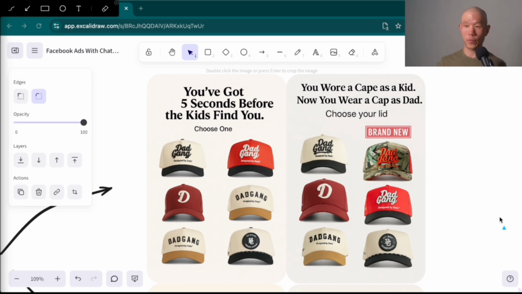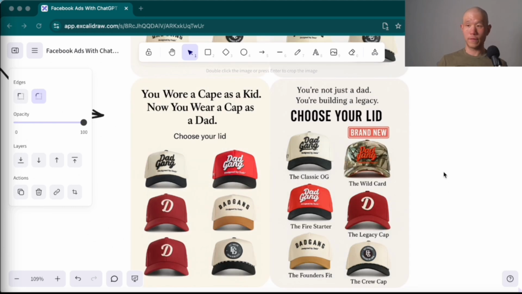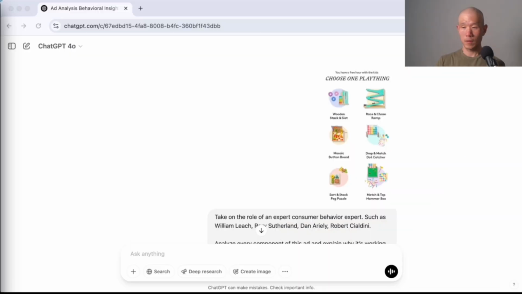Next one's pretty emotional. You wore a cape as a kid. Now you wear a cap as a dad. Choose your lid, which I think they have used vocabulary like lid in their marketing before. So it did a pretty good job based on its training data. And then a final one here, because this one's similar to the other one around the cape. Final one is, you're not just a dad, you're building a legacy, choose your lid. So pretty cool. All right, let's walk through the prompts.